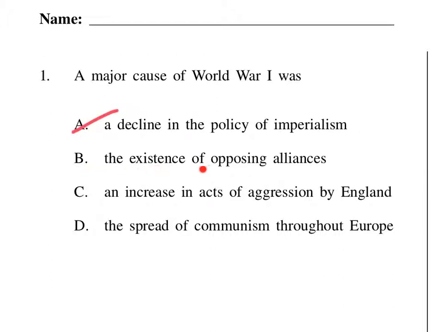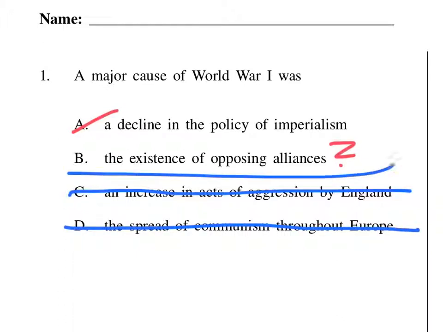The existence of opposing alliances. You know what? I think that might be it. Let's take a look at option C and then D. An increase in acts of aggression by England. No, absolutely not. Or was it the spread of communism throughout Europe? Communism doesn't really take hold until later on in the century, so the answer to number one is option B, the existence of opposing alliances.